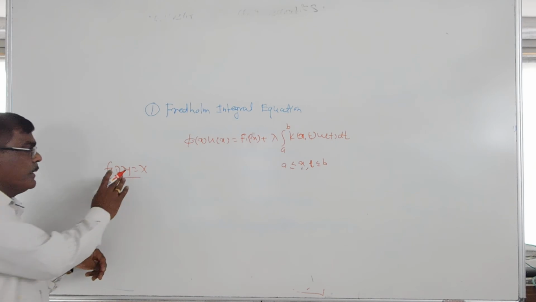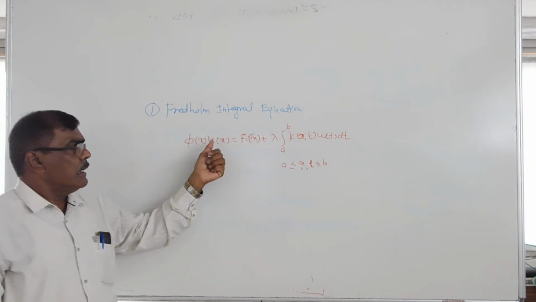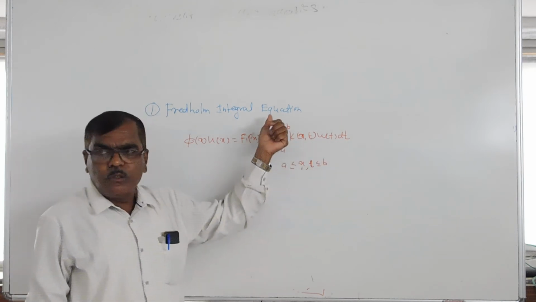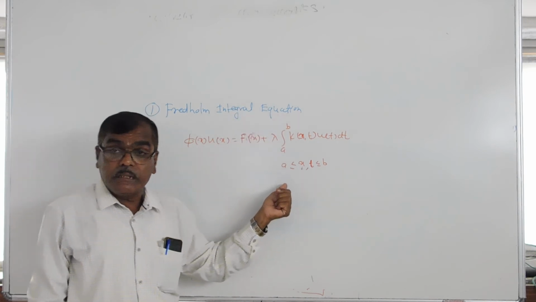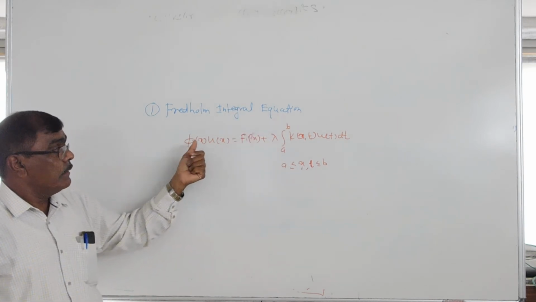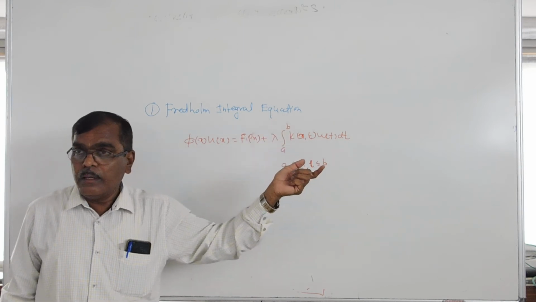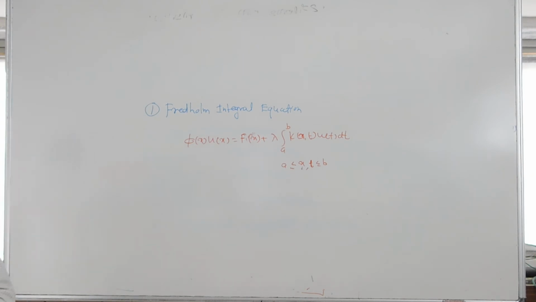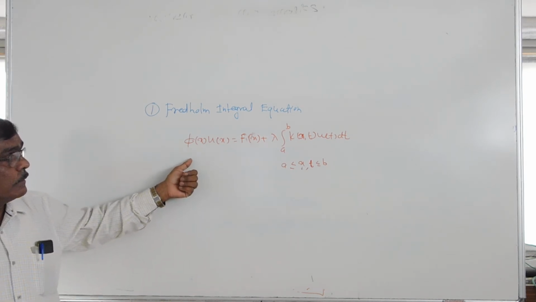In the same way, if phi of x is equal to 0, then the equation becomes f of x plus lambda into k of x,t u of t dt over the limits a to b, which is called a homogeneous Fredholm equation. If phi of x is equal to 1, then this equation becomes a non-homogeneous Fredholm integral equation. Okay. Now here there are two types. Then we have some methods. Again here, there are also types.